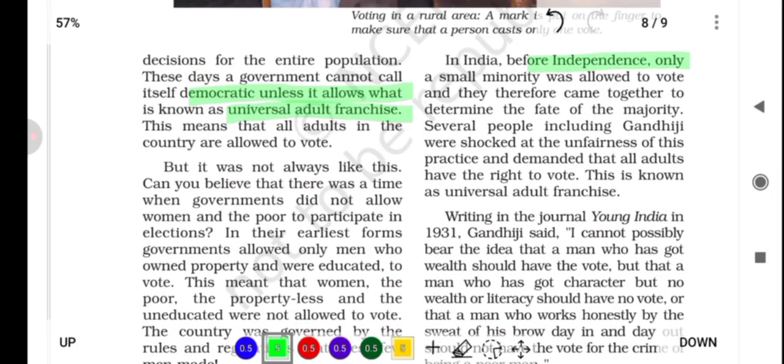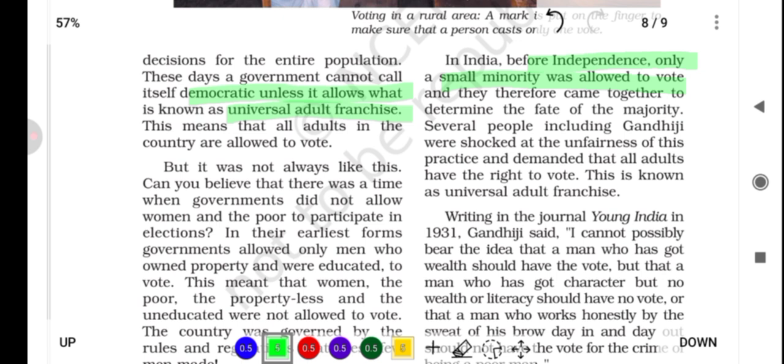In India before independence, only a small minority was allowed to vote, and they therefore came together to determine the fate of the majority. Several people, including Gandhiji, were shocked at the unfairness of this practice and demanded that all adults have the right to vote. This is known as universal adult franchise.